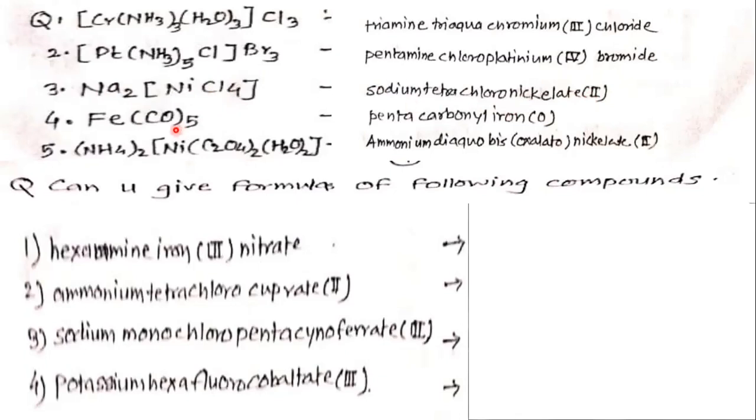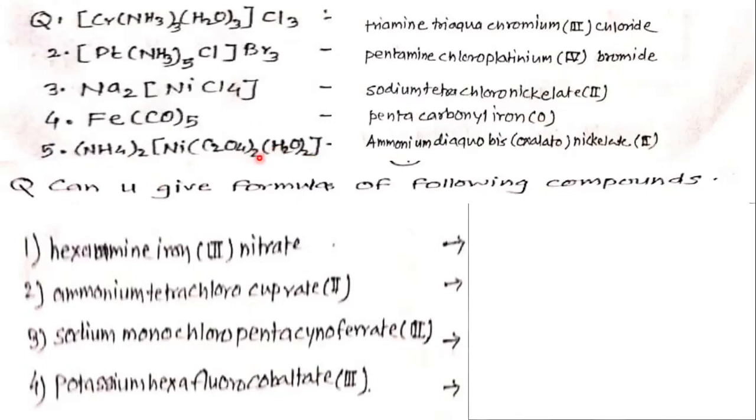Now this is a neutral ligand. Pentacarbonyl iron 0, the oxidation number of Fe is 0. Here the cation is ammonium. Ammonium diaquo. So this is aquo, diaquo.